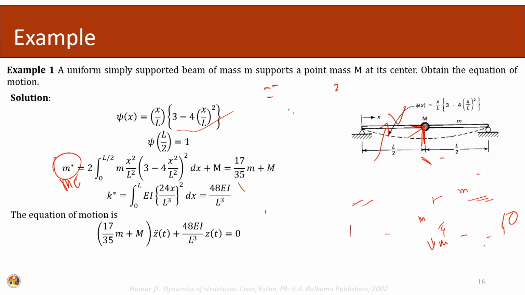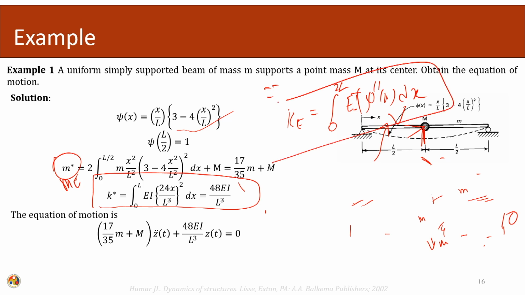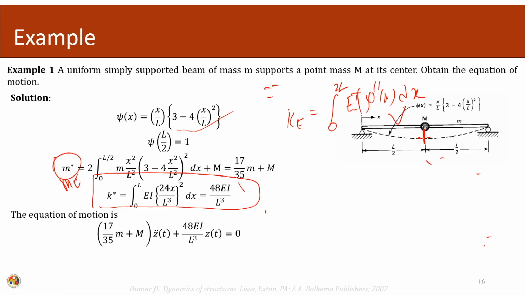Similarly, using the equation we can also calculate the equivalent stiffness. K equals the integral from 0 to L of EI times the square of the second derivative, integrated over the entire length, using the equations developed before, or we can use our static knowledge. We have defined stiffness as the amount of force required to cause a unit deflection. The deflection at the center due to a load P is delta equals P L cube over 48 EI.